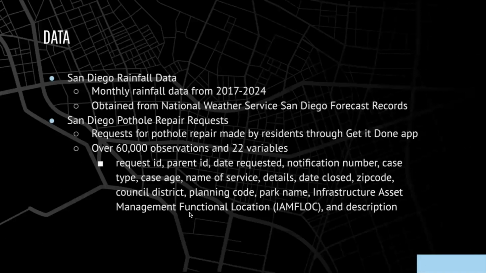So we had two data sets we were working with. The first was obtained from the National Weather Service San Diego forecast records. It contains the average inches of rain that San Diego receives for each month from 2017 to 2024. And the second data set was obtained from the City of San Diego Get It Done app, in which citizens can input pothole repair requests. It contains a large number of categorical and numerical data, as well as a description of the pothole.